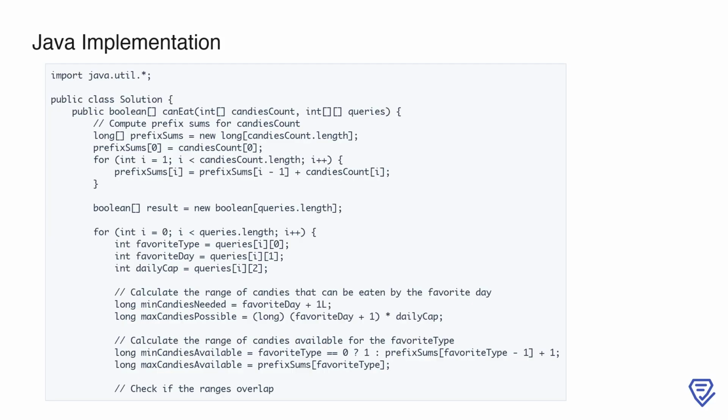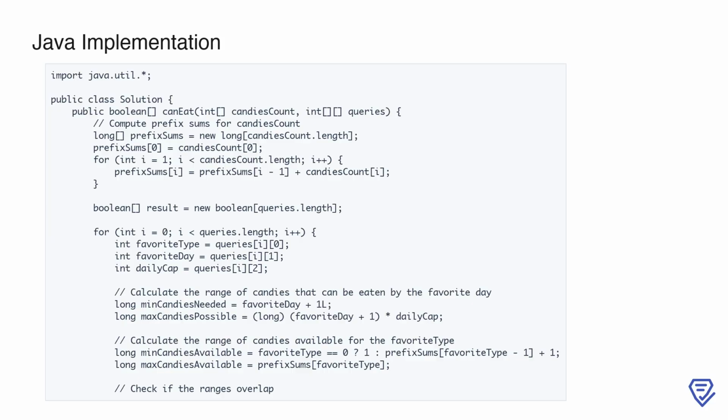Next, we initialize a Boolean array result to store the answers for each query. For each query, we retrieve the favorite type, favorite day, and daily cap. Using these values, we calculate the minimum and maximum number of candies that could be consumed by the favorite day. The minimum is simply the favorite day plus 1, because days are 0 indexed, and the maximum is the favorite day plus 1 multiplied by the daily cap.